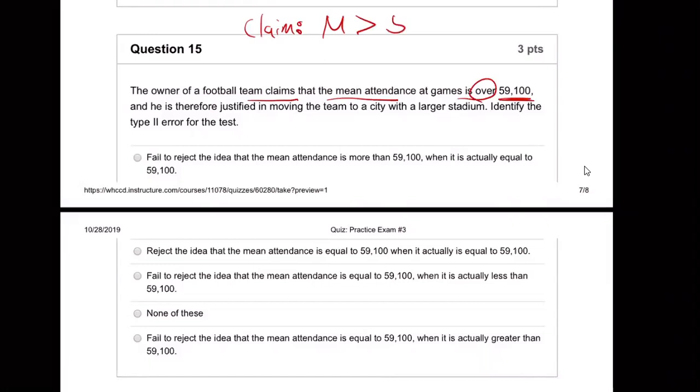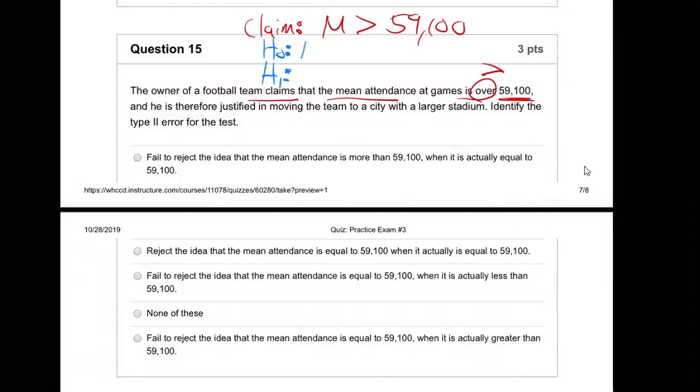Greater than, right? Greater than. He claims the mean is greater than 59,100. Okay, so we go to the H0, we go to the H1. We have to write these out. There's no way we're going to get the right answer if we don't write claim, H0, H1. You have to do this. Don't try to skip these. These are required. You won't be able to figure anything out without them.